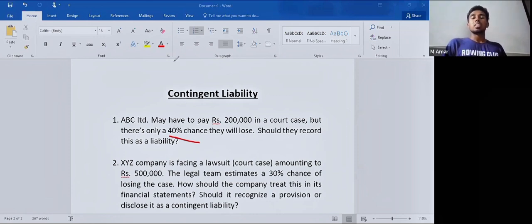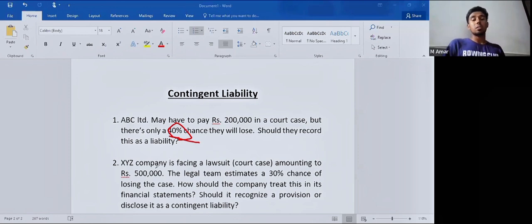This is not considered a liability because the outcome is not probable. Instead, it is possible, which means there is only a 40% chance that they will lose. 40% means it's possible. If it is more than or equal to 50%, then it becomes probable. So it is a contingent liability, and we should disclose it through notes in the financial statements.